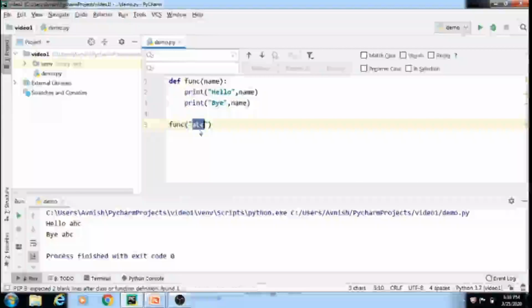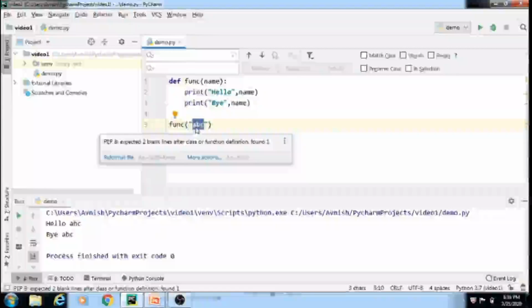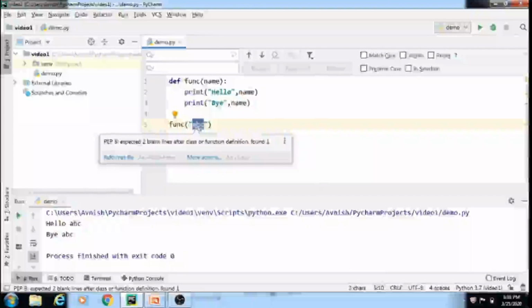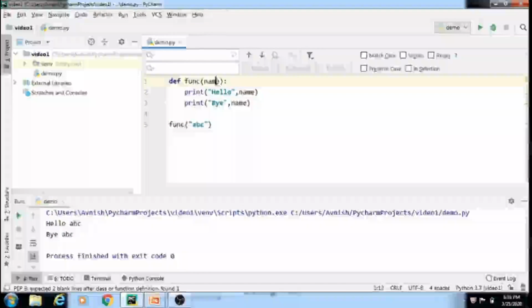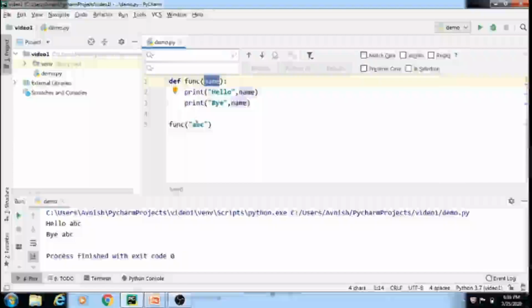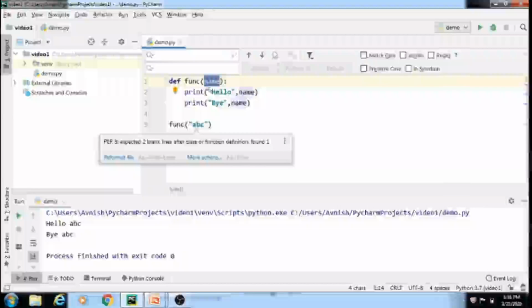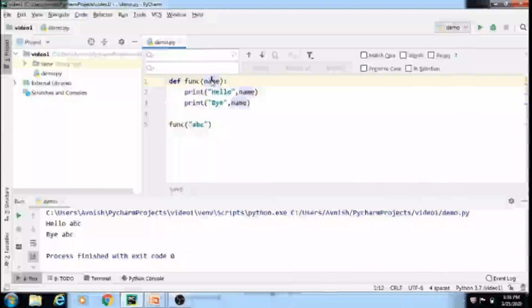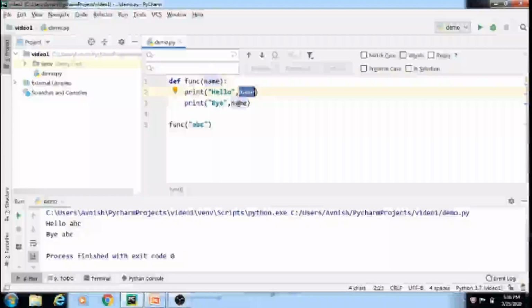In this case, ABC was the name or input which we transferred through the function calling to the function defining. Instead of name, ABC will be transferred here and that ABC will be printed in front of hello. In the second case, it will be printed in front of bye.